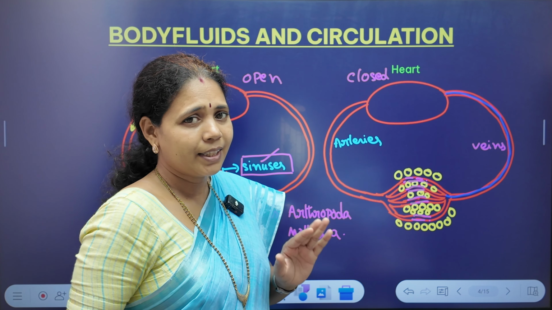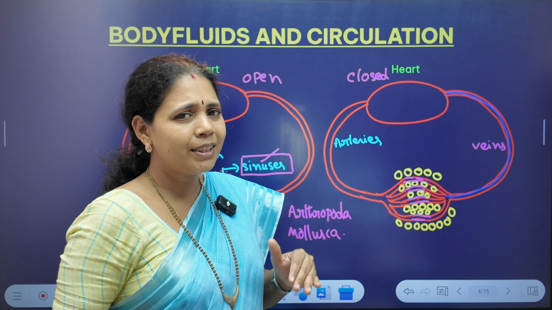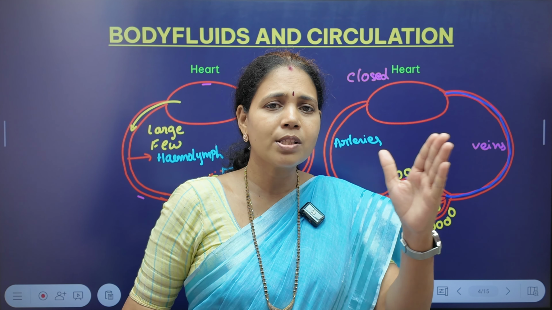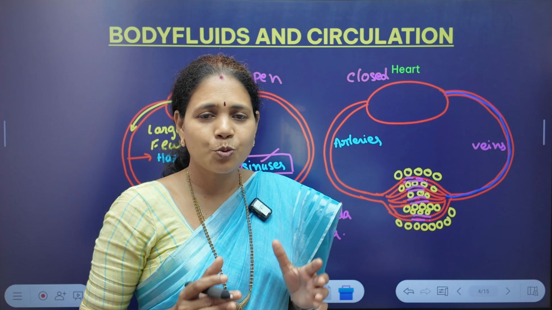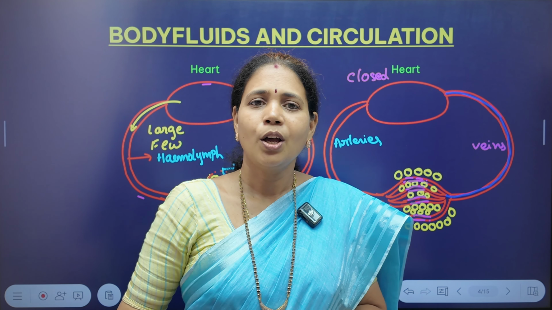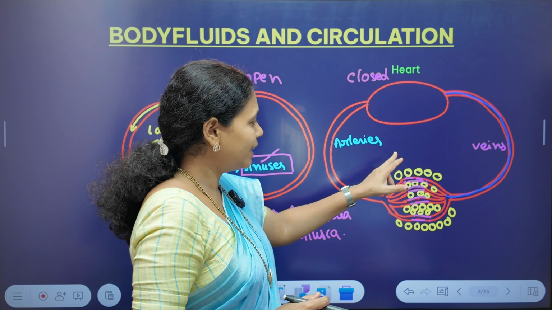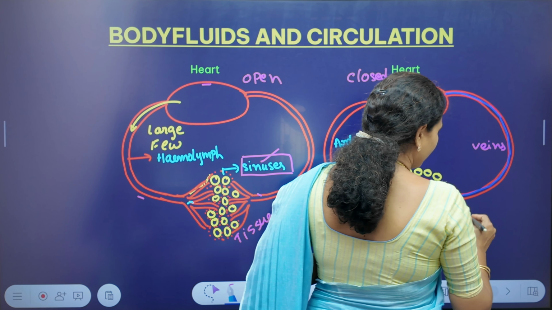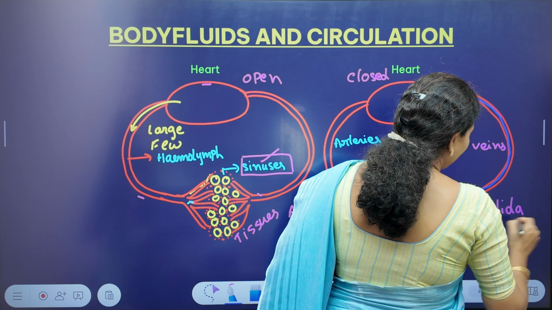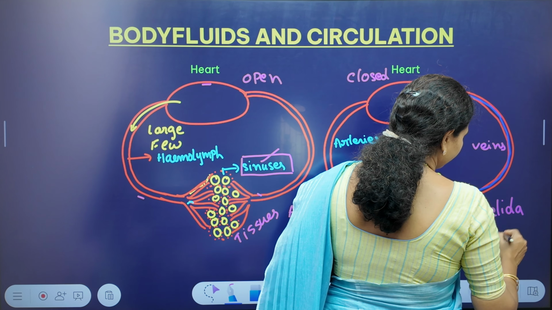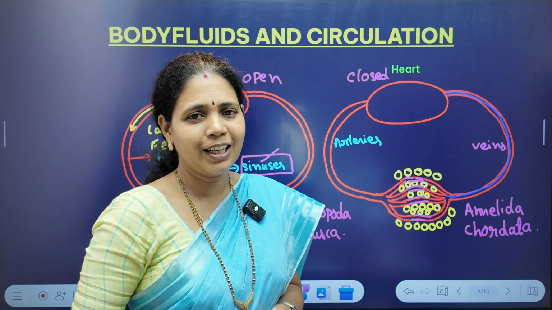That is why there is no need for any sinuses or cavities. Blood directly flows in closed blood vessels, closed channels. That is why such a circulation is called closed circulation. So these are the two different patterns, and this type of circulation is seen in Annelida and as well as Chordata.